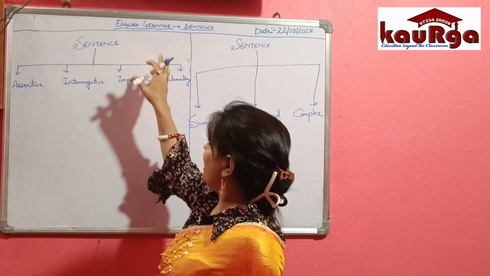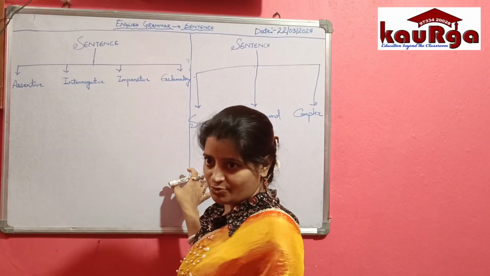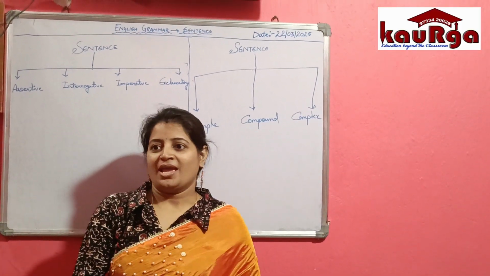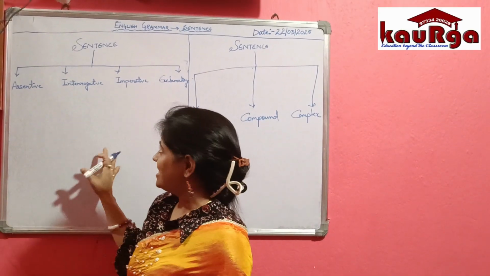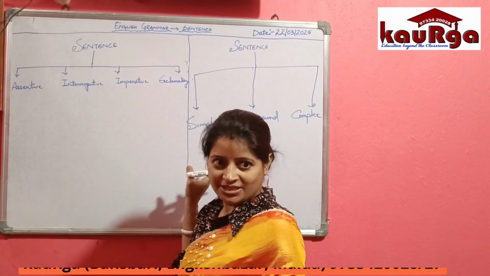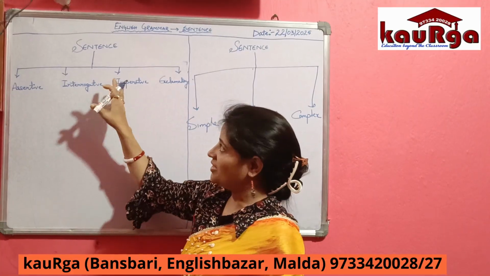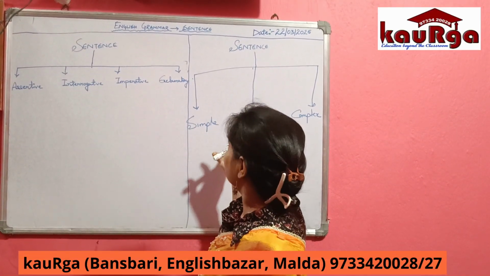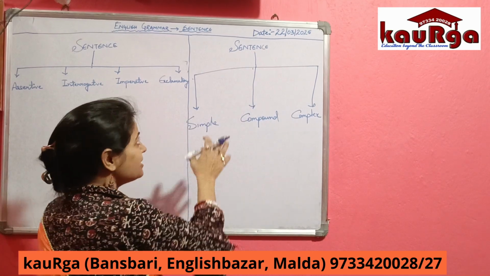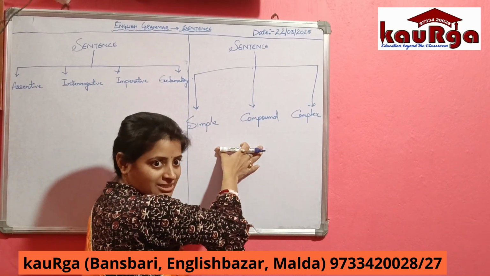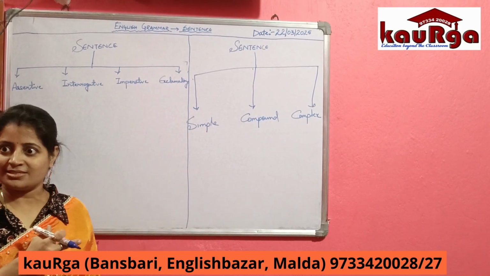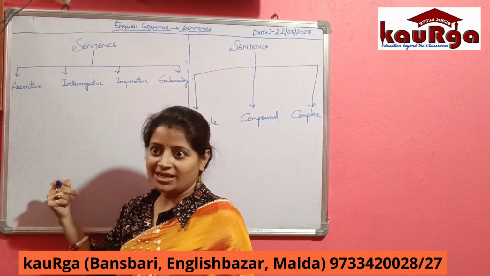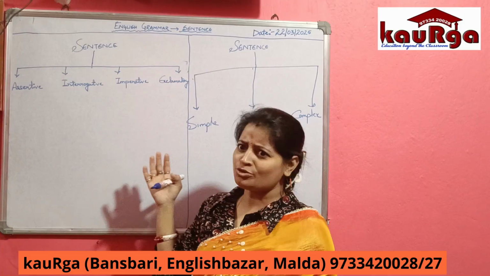Now, I have already written them on the board. You can see that I have divided the board in 2 parts, right? In one part, I have written a sentence and it is divided into 4 parts, and in this part, again, I have written a sentence, but this sentence is divided in 3 parts. Yes or no? Can you all see this? Yes. So now, the question is, why have I divided these sentences into 2 parts?